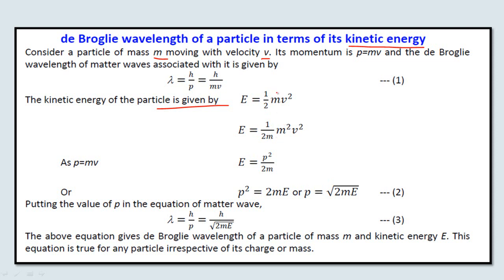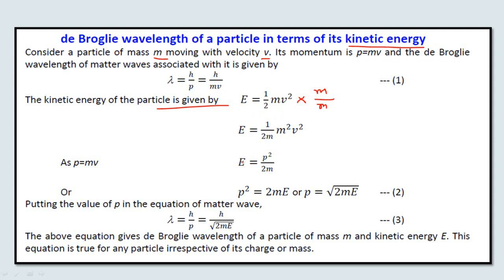If I multiply this equation by m and divide it again by m, it is not going to alter the equation, but it will change the form of the equation such that E will become equal to m square v square upon twice m.